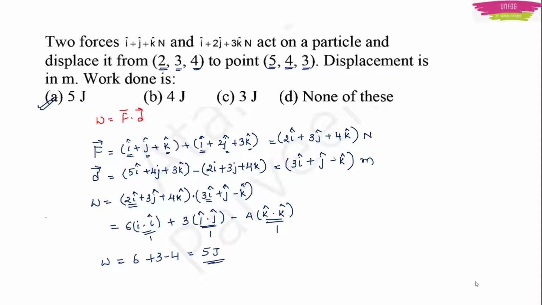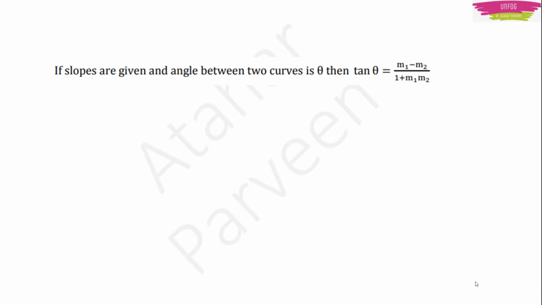Okay. Moving on. Now there are a few more formulas which will help you all in the exam. If the slopes are given and the angle between two curves is theta, then tan theta will be equal to m1 minus m2 upon 1 plus m1 into m2. Okay, this you should know, where m1 and m2 are the slopes. If they have given you slopes, you can find the theta easily if they are talking about the two curves. I am not doing any numerical based on this. I just want to remind you of the formula. That's why I have written it here.